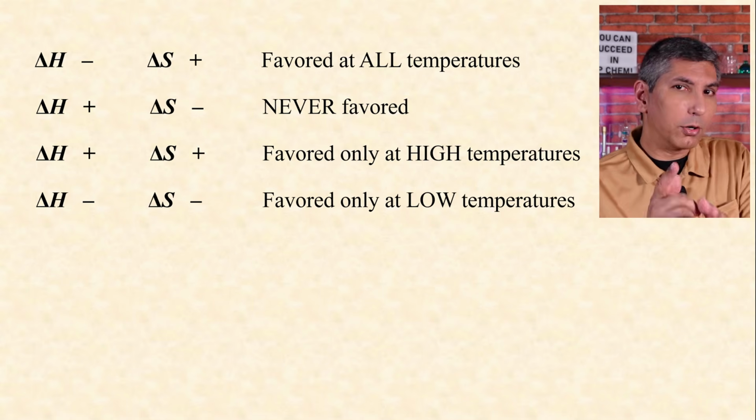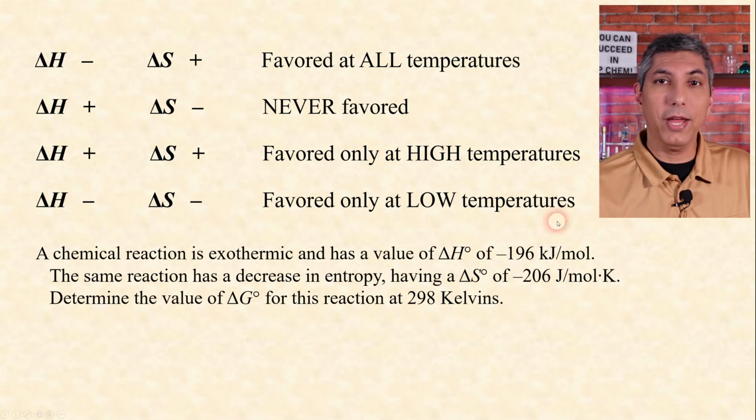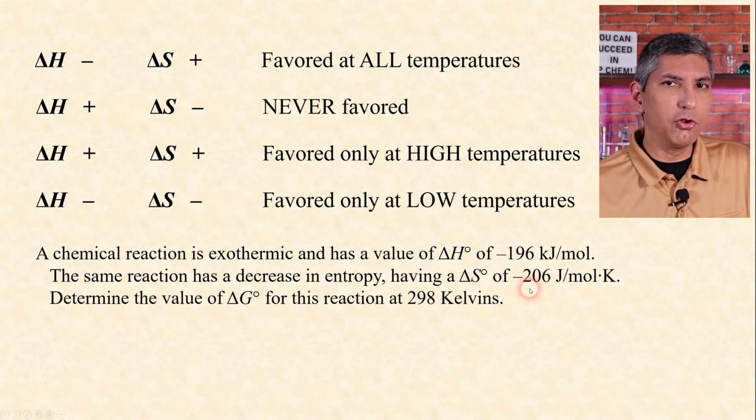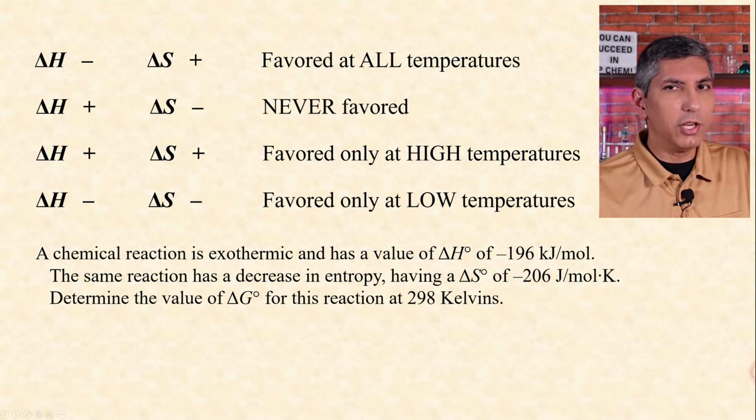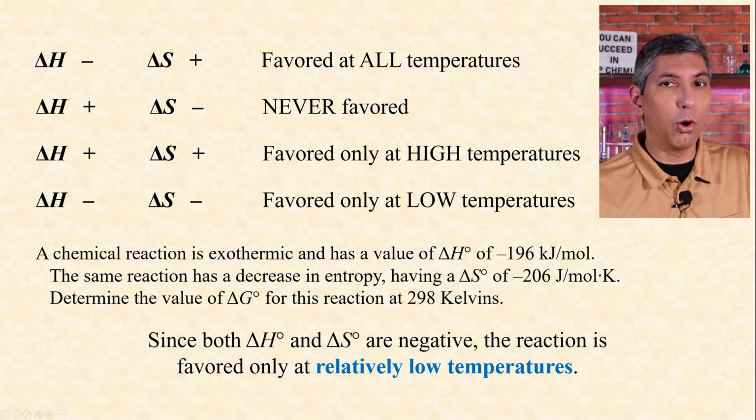In an earlier problem, we looked at a reaction that had a negative delta H and a negative delta S. We've already calculated the numerical value of delta G, but just by looking at the signs for these two quantities, they're both negative. So the reaction will be favored only at relatively low temperatures.